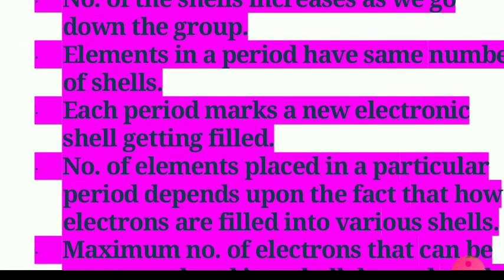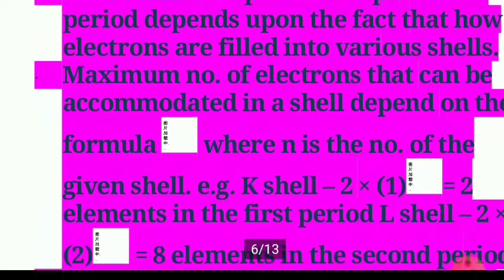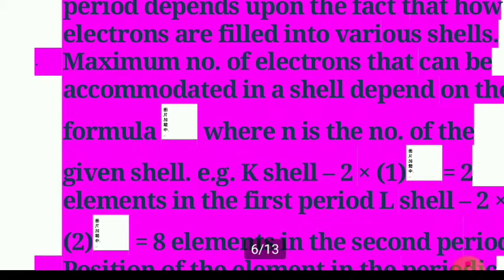The number of elements placed in a particular period depends upon how electrons are filled into various shells. The maximum number of electrons that can be accommodated in a shell depends on the formula 2n squared, where n is the number of the given shell.